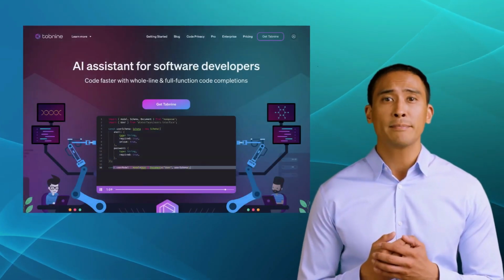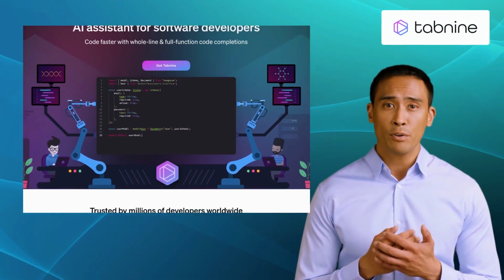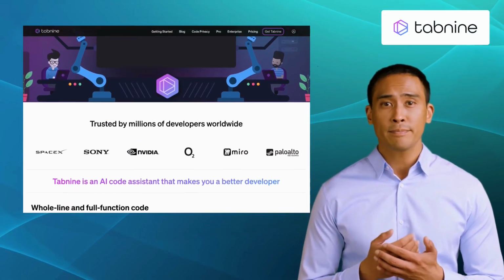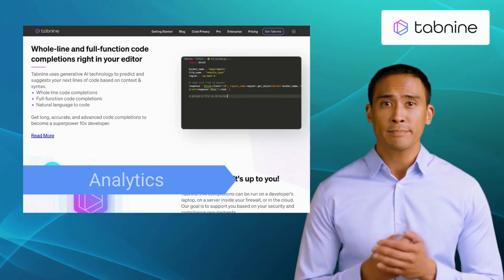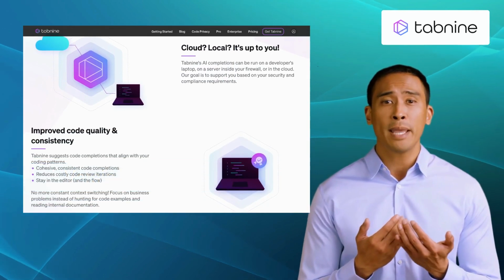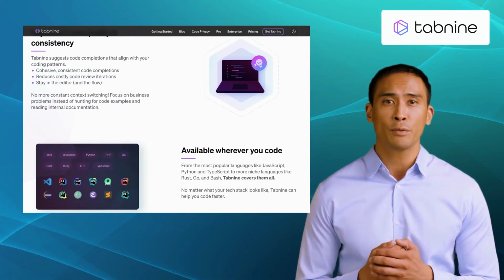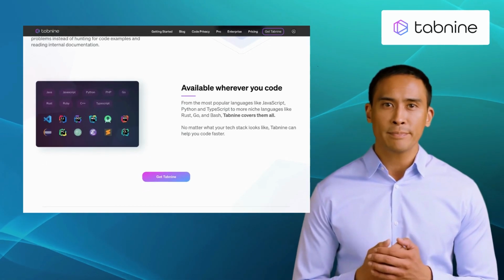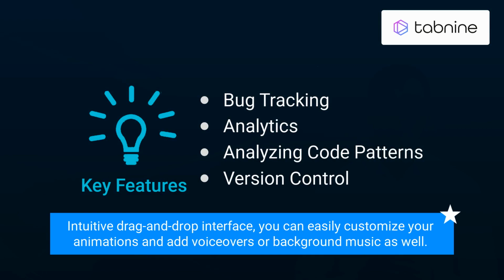Next up is Tabnine. Tabnine is an AI-powered code completion tool that helps you write code faster and with fewer errors. It offers various features like bug tracking, analytics, analyzing code patterns, and version control. By leveraging machine learning, Tabnine analyzes your code and suggests context-aware completions in real time. However, one of the standout features of Tabnine is its ability to support various.